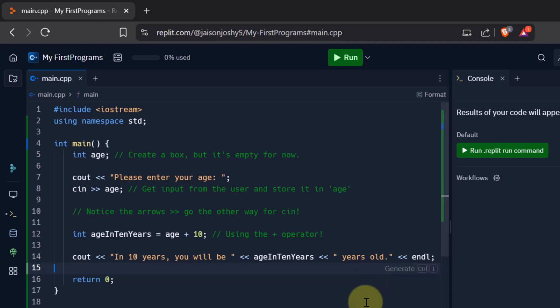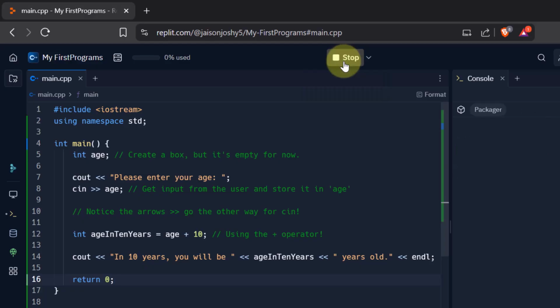Okay, and I want to send my cursor to a new line. So for that, I'm using endl, and for that also we need to use these angle brackets. Okay, that's it. We end the program there by returning 0. So the main function has a return type of integer, so we return an integer 0. Alright, now let's run this and see if it is working as expected.